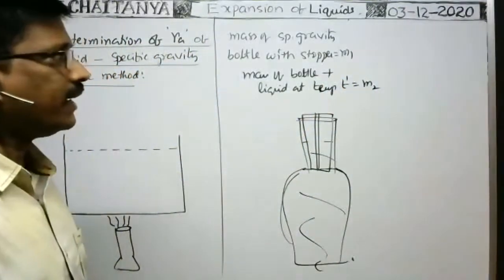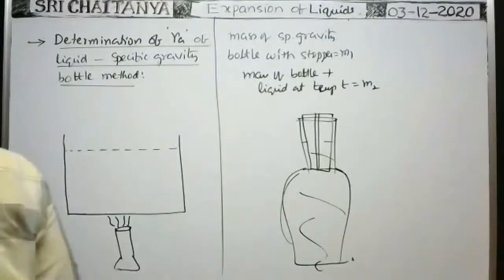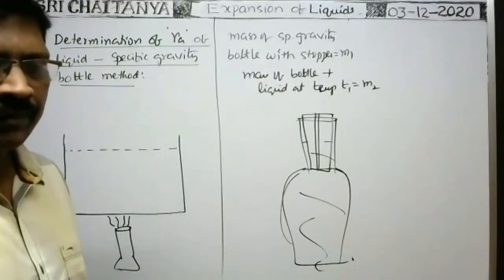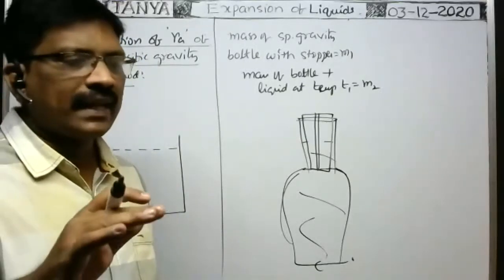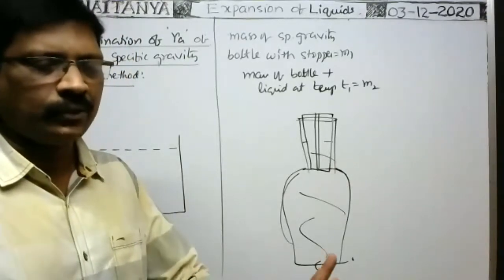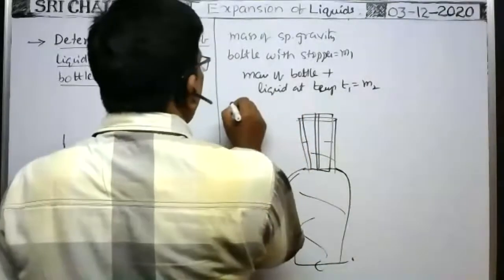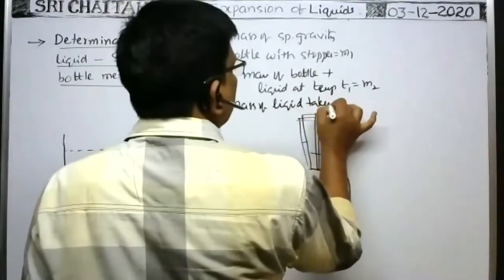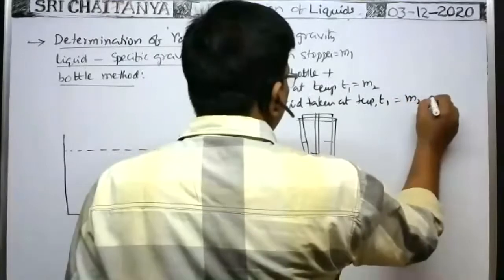Then what is the mass of the liquid taken at a temperature T1? The expansion of the bottle is not considered. When you do not consider the expansion of the bottle, then the expansion of the liquid is the apparent expansion. Here the expansion of the bottle is not taken into account. Okay, m2 minus m1. So the mass of liquid taken at temperature T1 is equal to m2 minus m1.